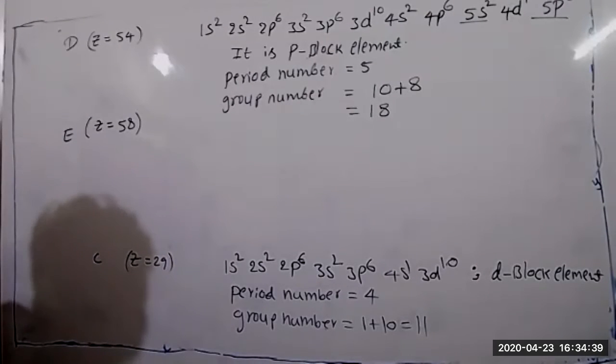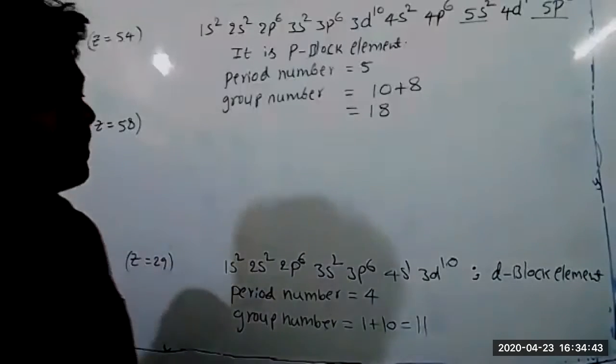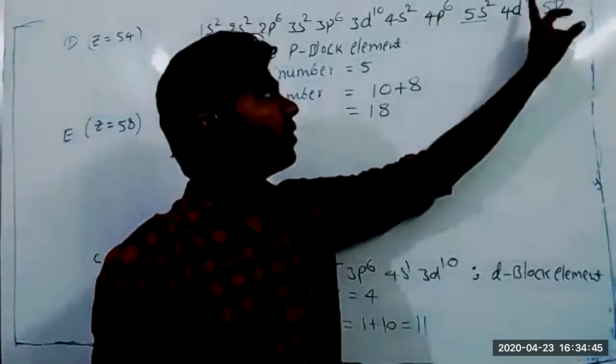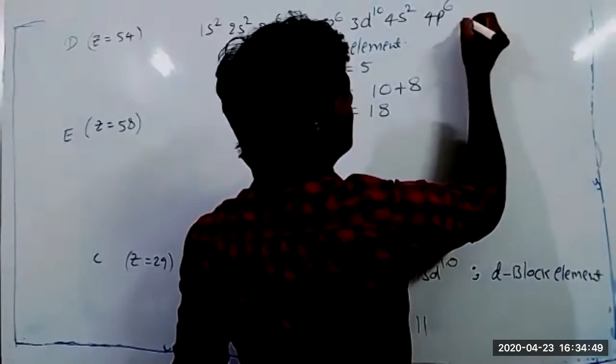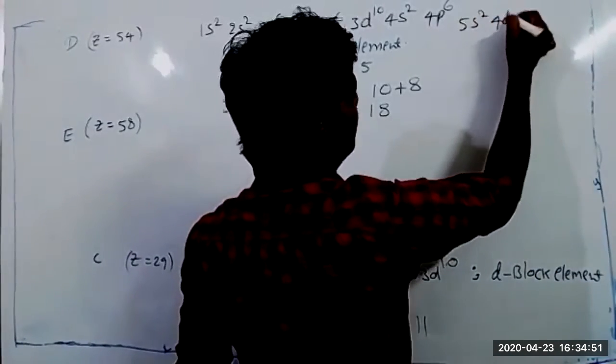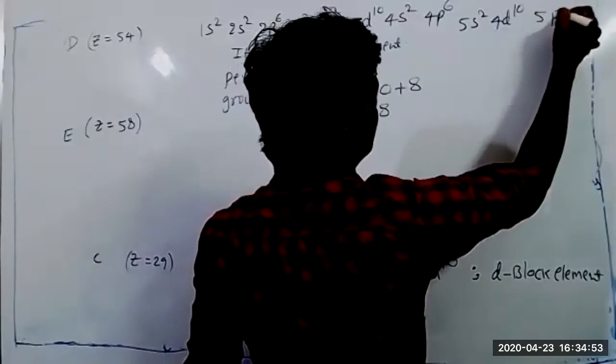Can you see the last part of the electronic configuration: 5s2, 4d10, 5p6?